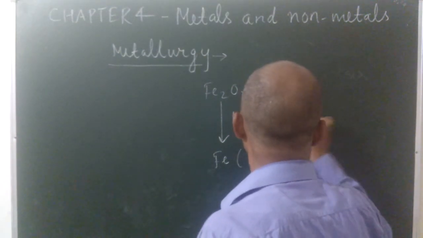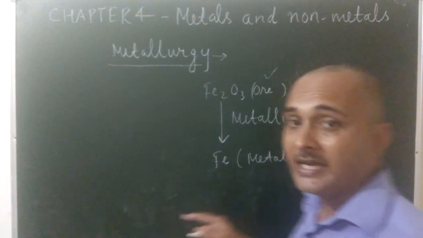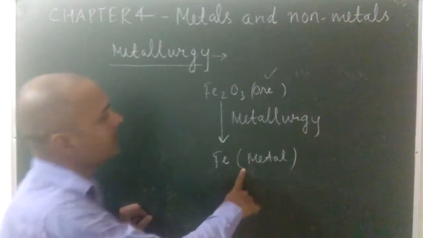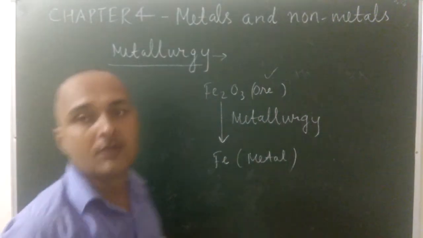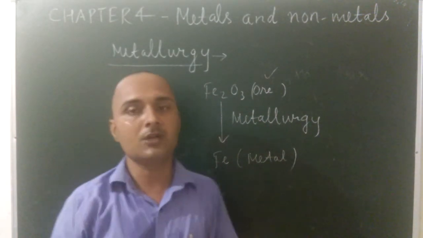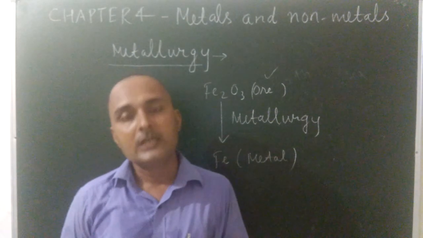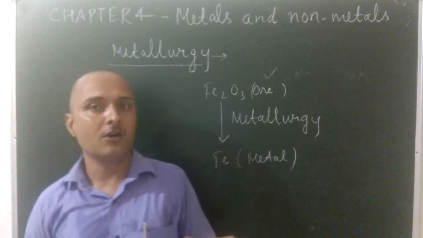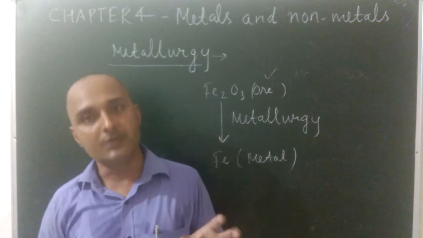Once again, revise, what is metallurgy? The process of extraction of pure metal from its ore is known as metallurgy. What do you mean by the term ore? Metals are found in the earth crust in the form of their compounds known as ores. These ores may be found in the free form or in the form of compounds along with impurities.